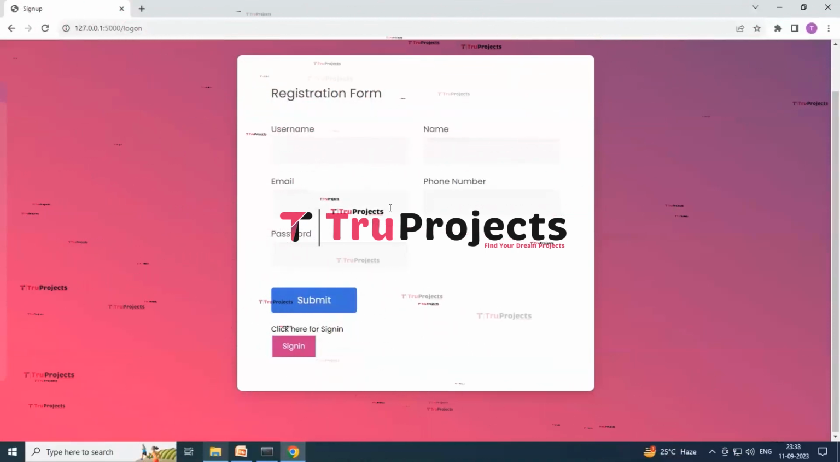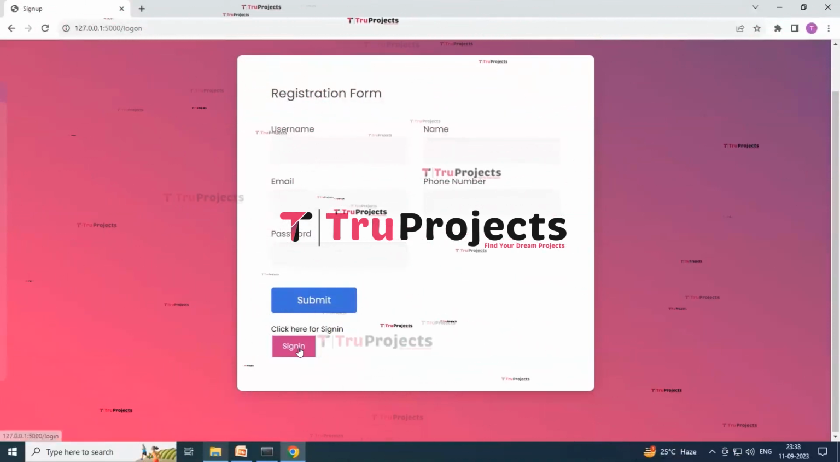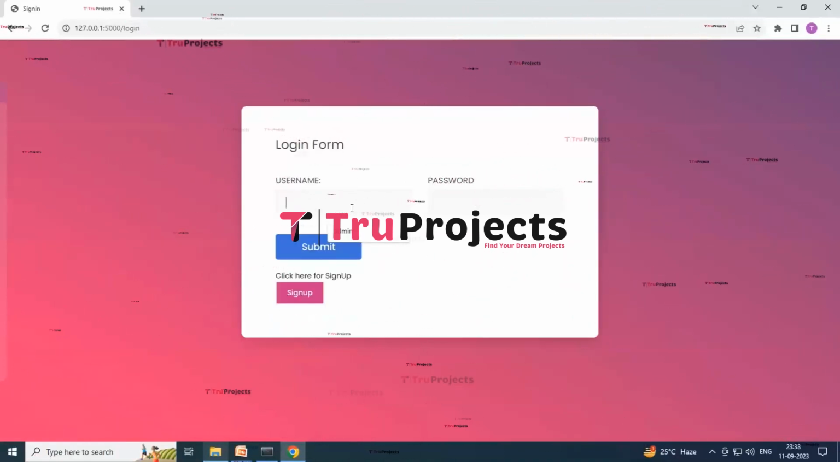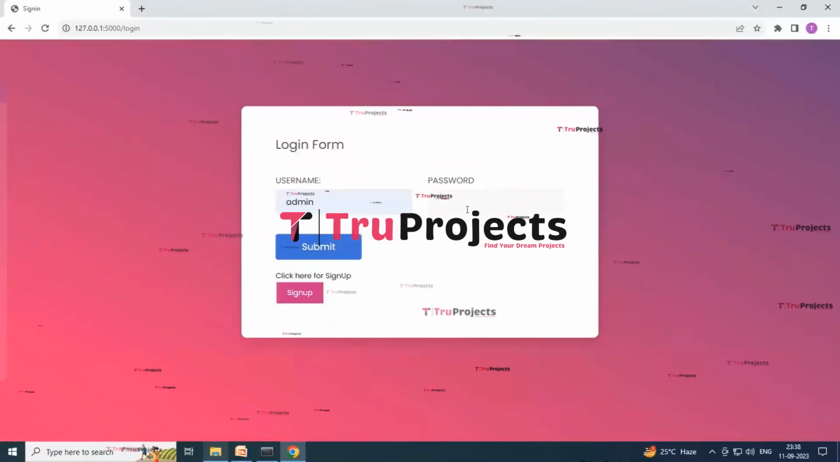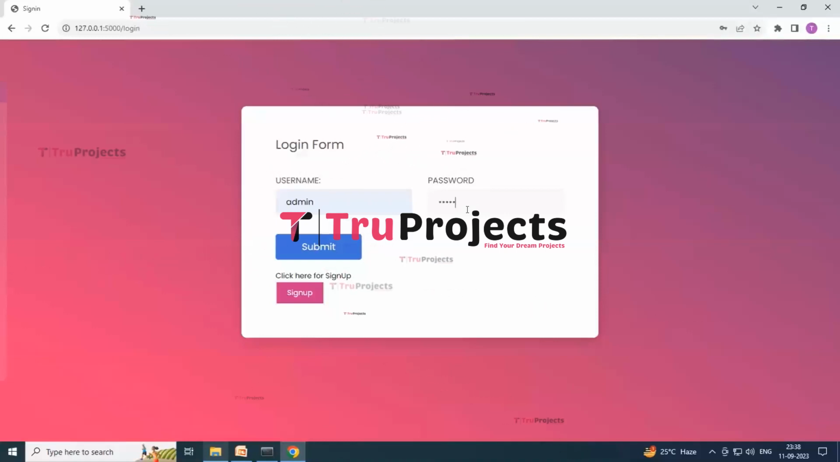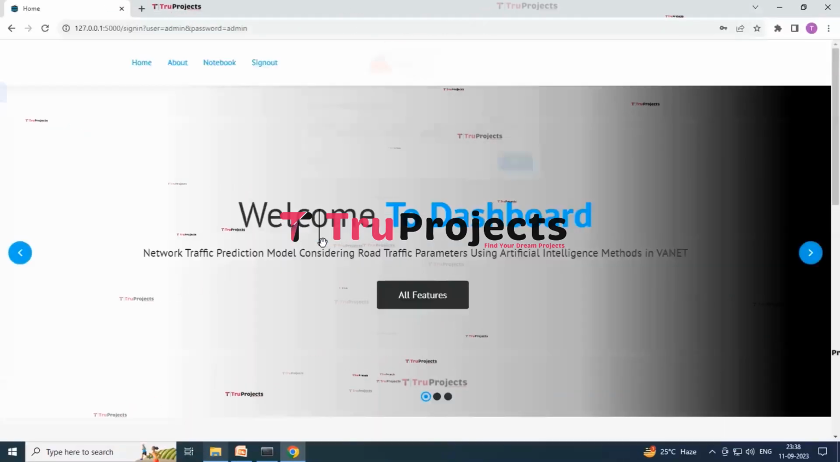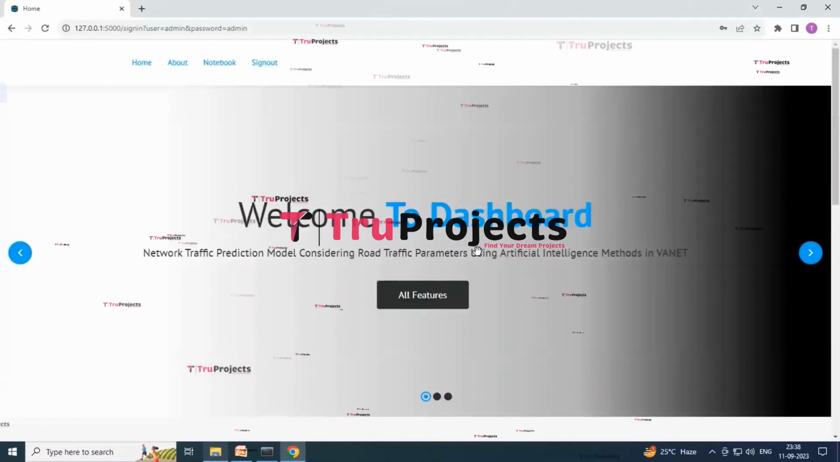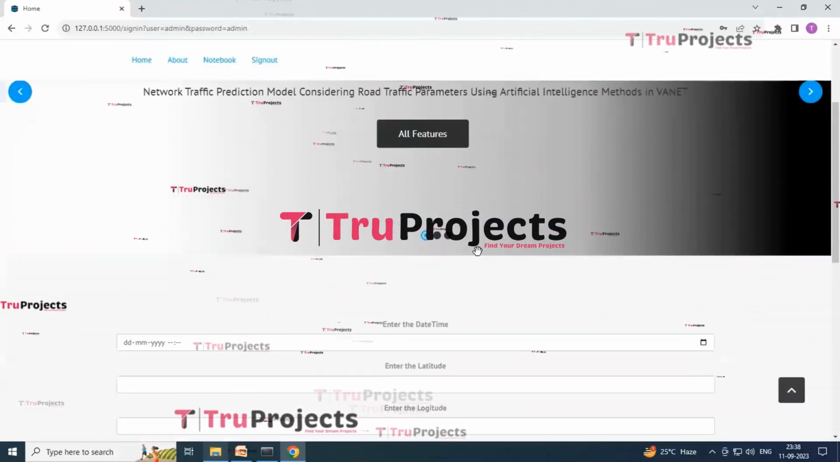I have already done the registration over here, so I am clicking on the sign in button. Just enter the username and the password which you have created while doing the registration, and now click on the submit button. So here you can see that this is our welcome to dashboard.